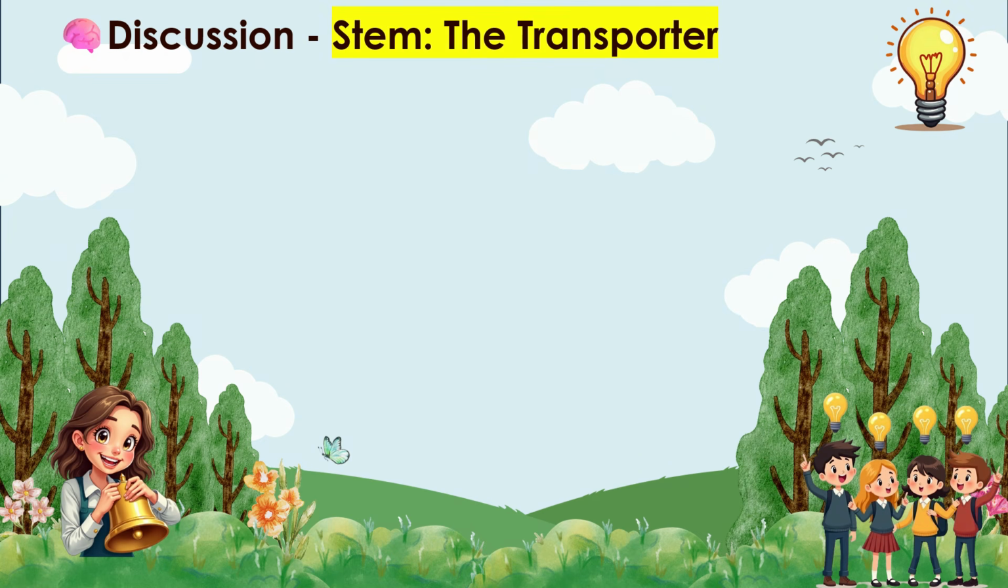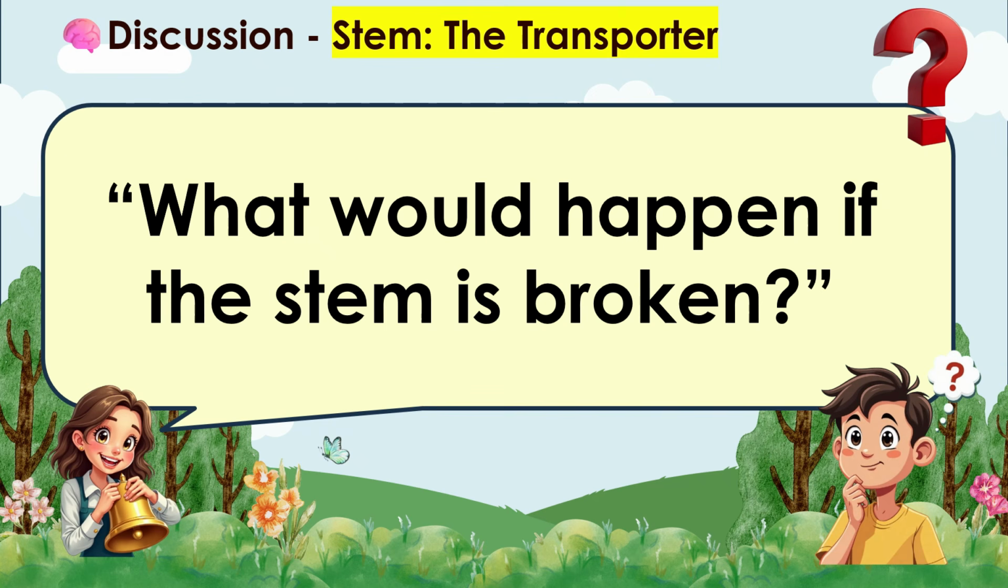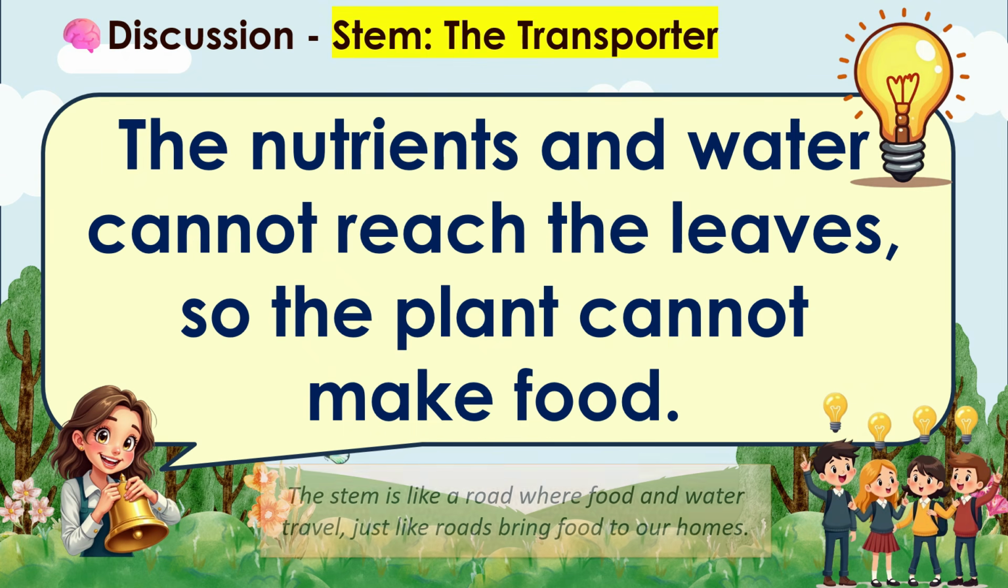Stem, the transporter. After the roots absorb nutrients, the stem carries the nutrients and water upward to the leaves and other parts of the plant. What would happen if the stem is broken? Yes, the nutrients and water cannot reach the leaves, so the plant cannot make food. The stem is like a road where food and water travel, just like roads bring food to our homes.